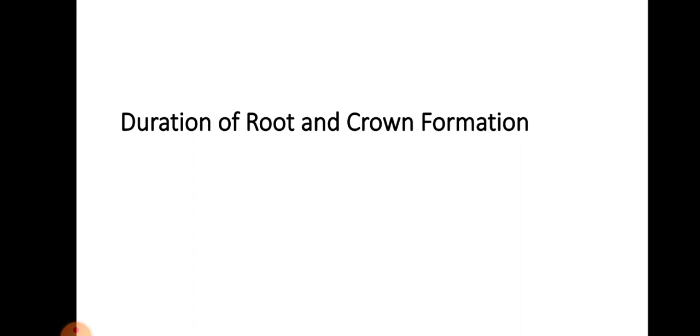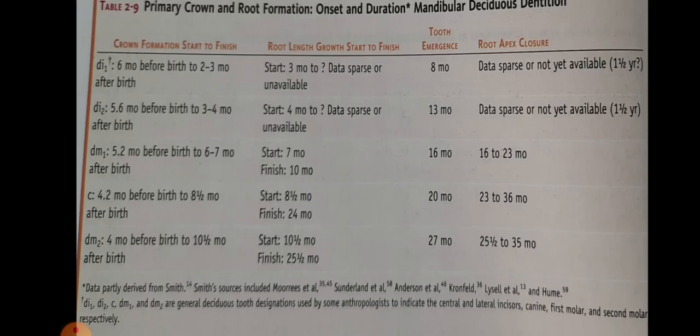This is the Table 2.9 primary crown and root formation, onset and duration for mandibular deciduous dentition, crown formation start to finish, and root length growth start to finish, tooth emergence, root apex closure.